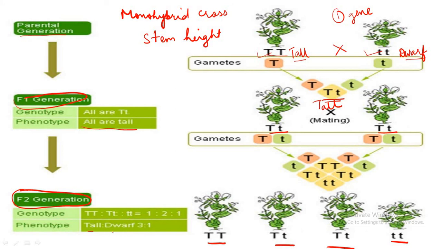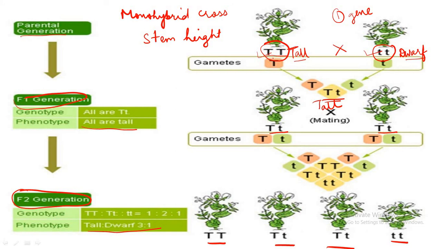So the ratio was 3:1. But when he studied the genotype, genotype means the genetic combination. When it is the tall plant, and it is the true line, the genotype is capital T, capital T. And when it is true breed dwarf plant, the genotype is small t, small t.